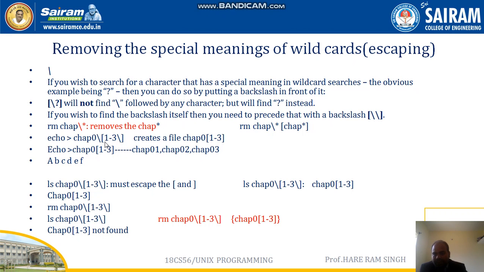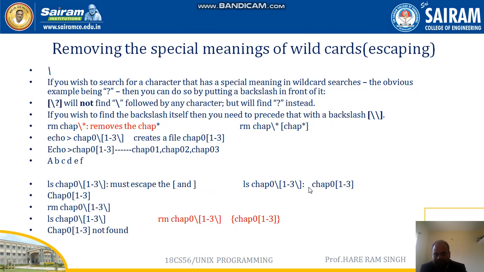To kill the special meaning of those wildcards, you can put a backslash in front of the left square bracket and the right square bracket. Similarly, echo chap[013]. This will send the ABCDEF to chap01, chap02, chap03.